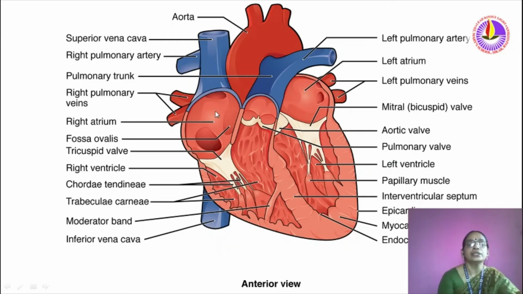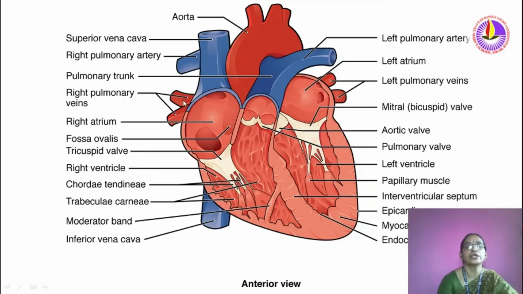Let us study the internal structure of the heart. Here, at the leftmost top you can see the superior vena cava. This is the right pulmonary artery, and this is known as the pulmonary trunk. This is the right pulmonary veins.